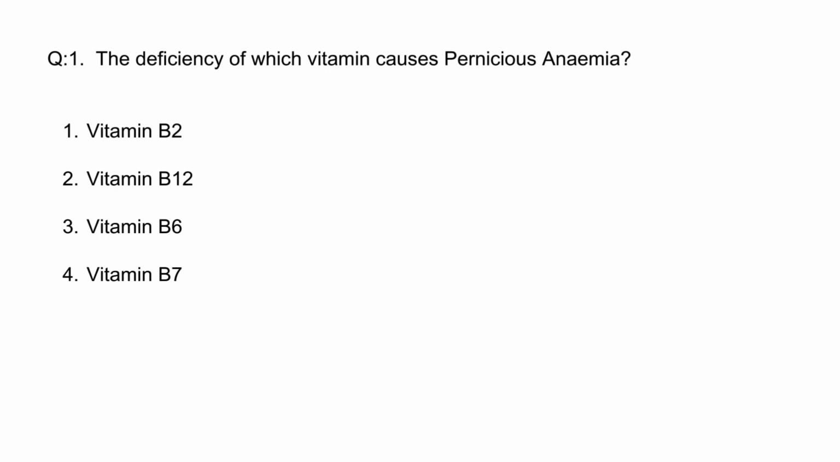Question number 1. The deficiency of which vitamin causes pernicious anemia? Option 1, vitamin B2. Option 2, vitamin B12. Option 3, vitamin B6. Option 4, vitamin B7. So the correct option for this question is option 2, vitamin B12. Due to vitamin B12 deficiency, pernicious anemia is caused.